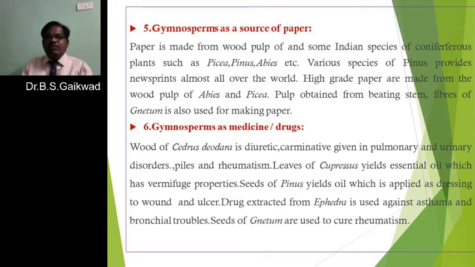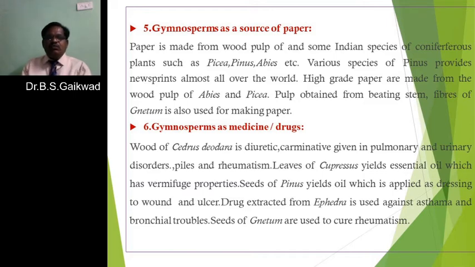The pulp obtained from beating the stem fibers of the well-known climber Gnetum is also used for making papers. So many gymnosperms are used for the preparation of paper, where the pulp is used, particularly from Picea, Pinus, Abies and Gnetum.